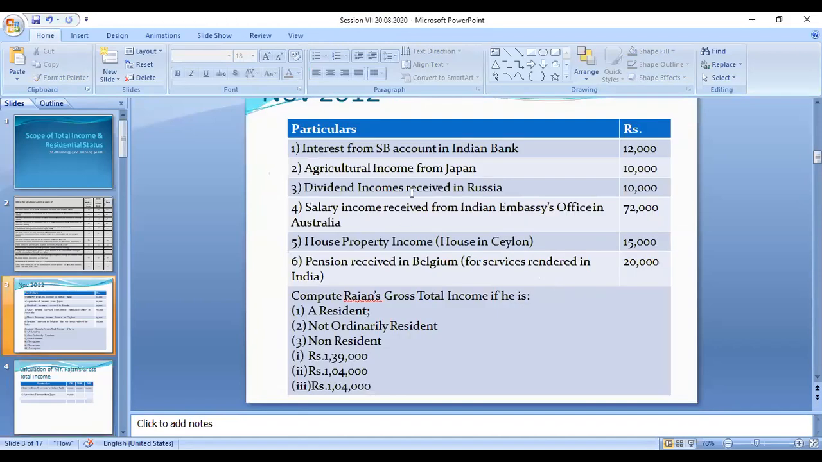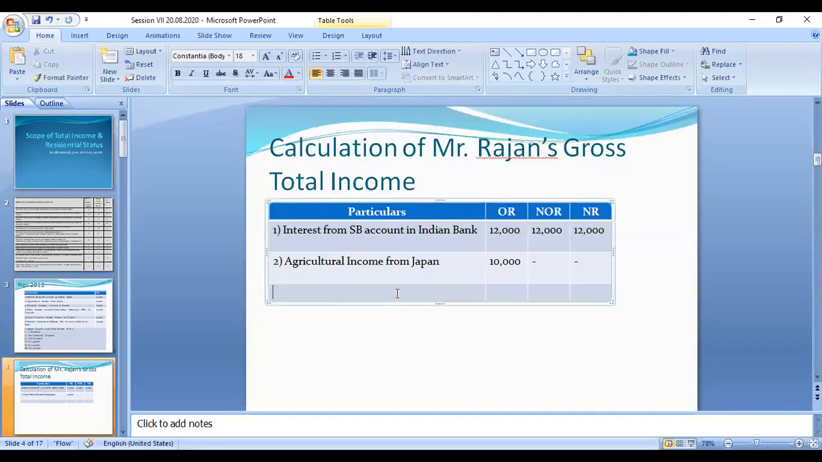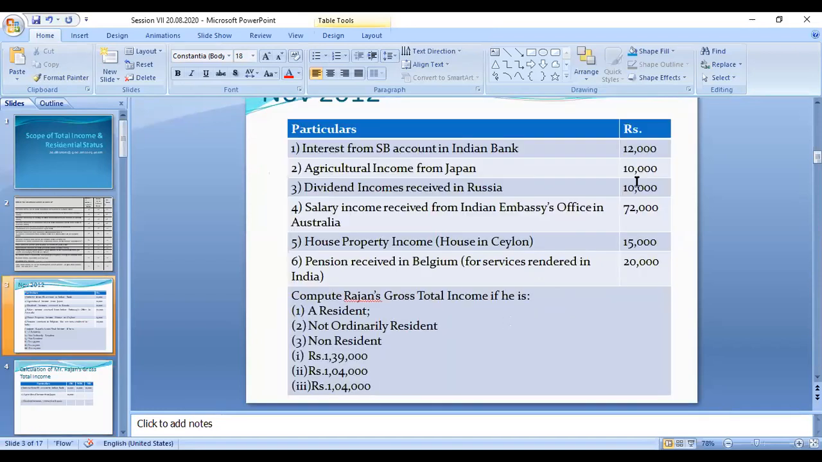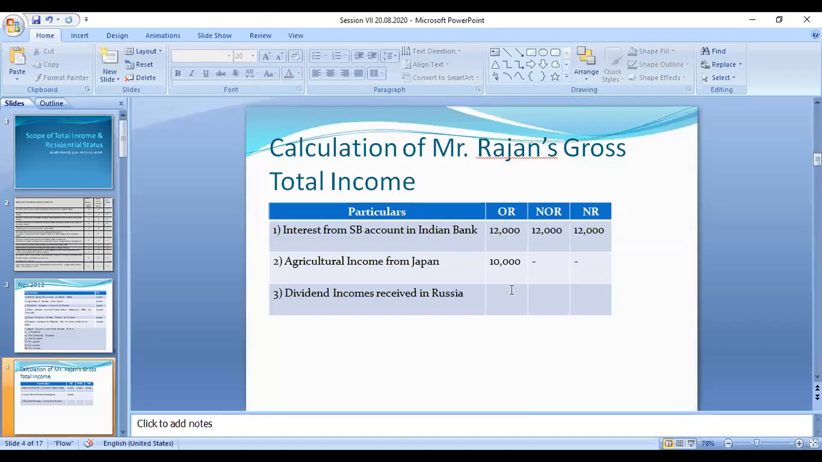So the third category, dividend income received in Russia. So this is also foreign income. Like this one, it is taxable only in the case of ordinary resident. Okay, so these two people need not pay tax to the Indian government.